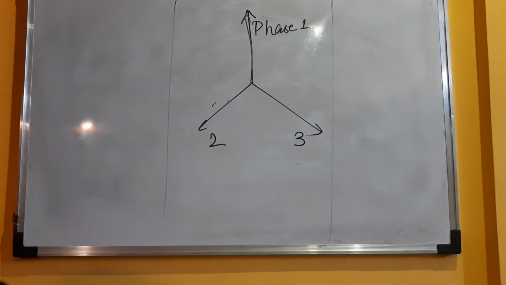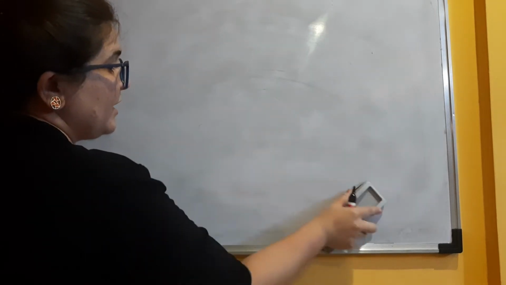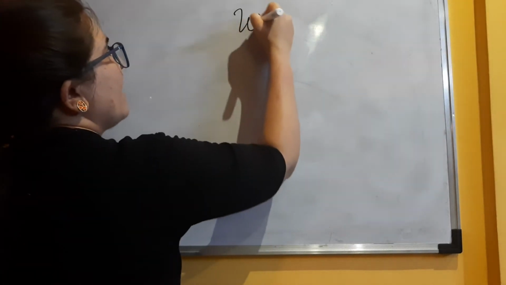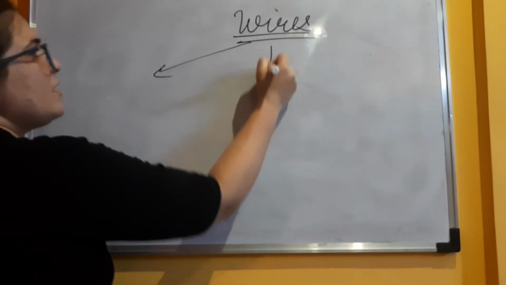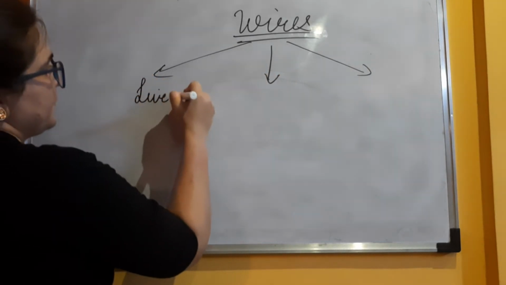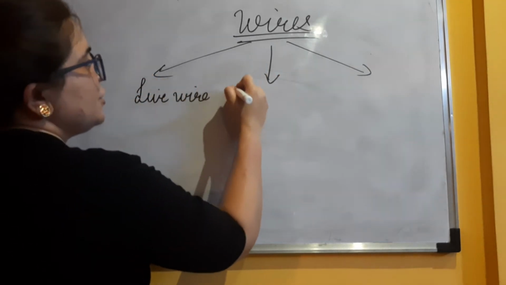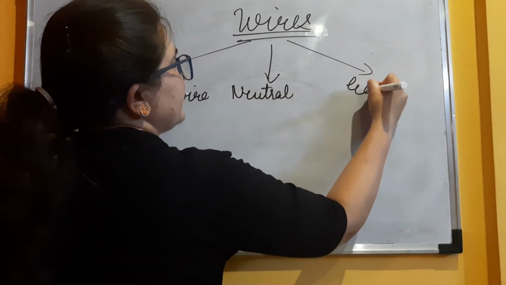Now moving ahead, you all should know the different types of wires that we use. The first wire that we are going to talk about is the live wire. Second is the neutral wire, and third is the earth wire.